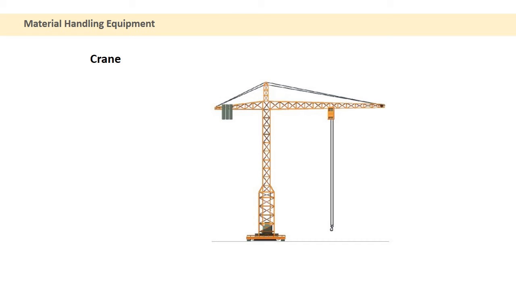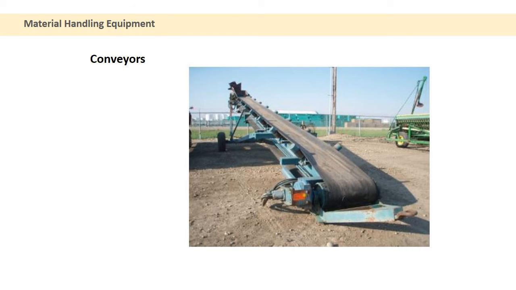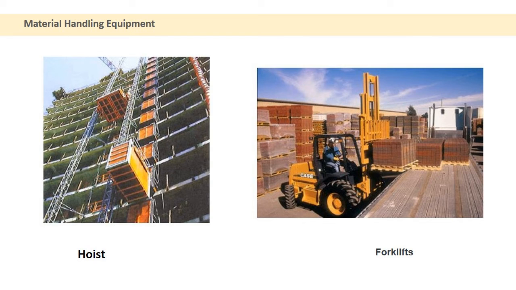Where humans cannot carry the loads at higher heights, cranes are preferred. Then there are conveyors, when the load is to be carried horizontally in the same site. Then we have hoists and forklifts, which are lifts of different types.